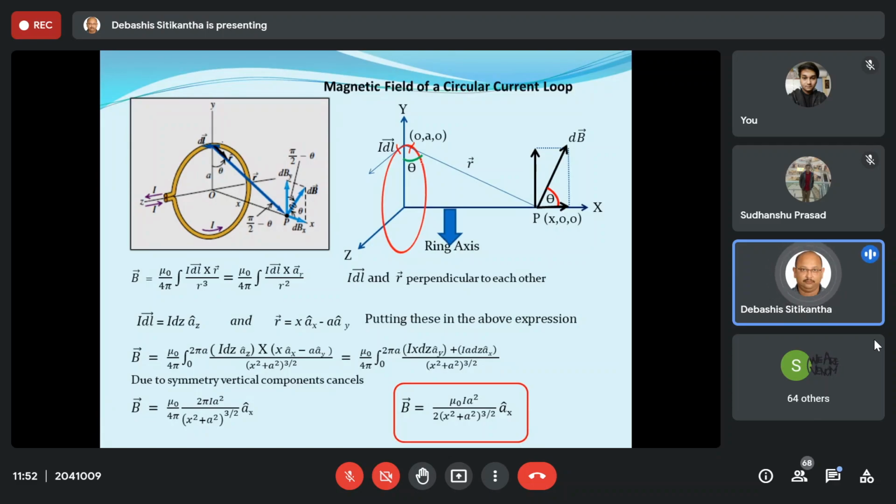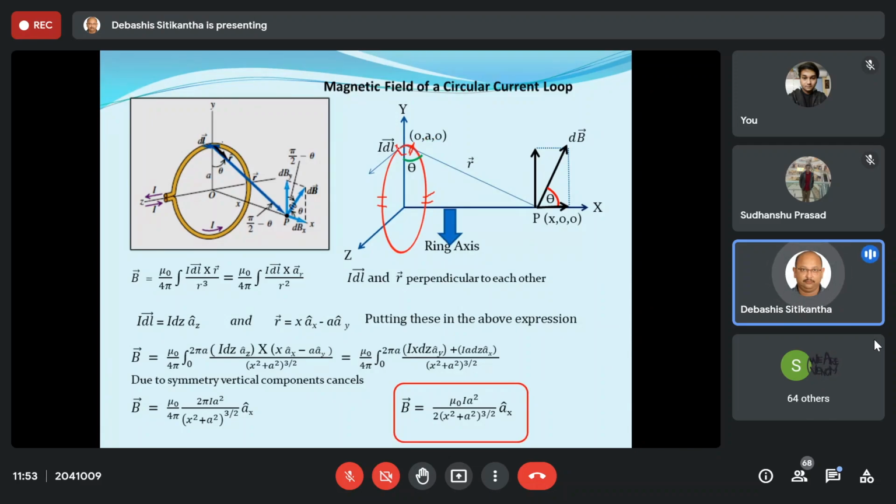And I told you, even when we were solving problems in electric field, that I will always prefer the position to be here. No doubt I can take the DL portion over here, or I can take it over here, it doesn't matter. Wherever you take, you will get the same answer. But wisely, I took the position of this DL vector over here. Now why is it so? It is because if I prefer this position, the coordinates will be very simple.